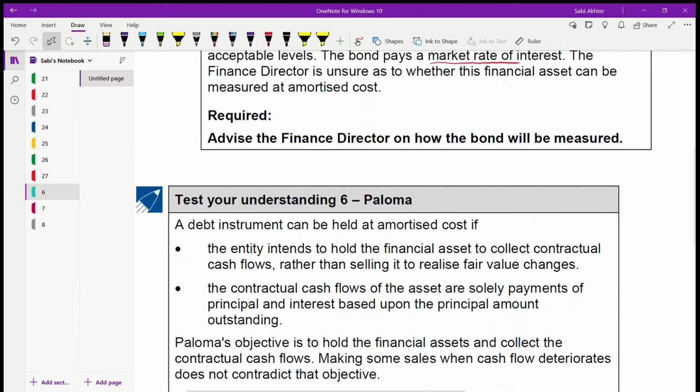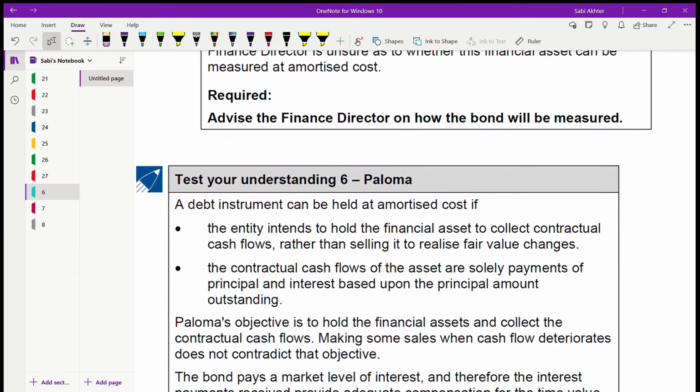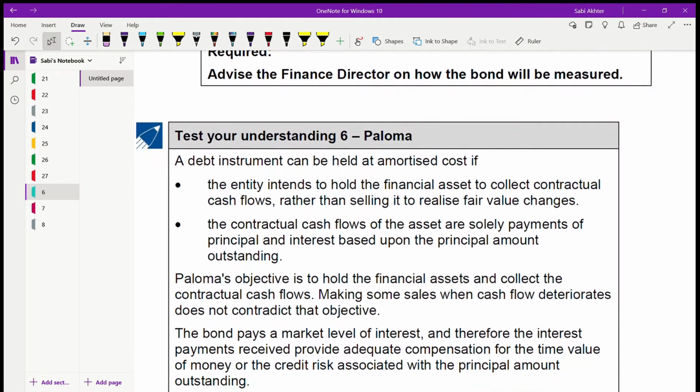So now, from IFRS 9, you are going to list down the criteria that need to be met before you can measure a debt instrument at amortized cost. These are the 2 points. First, you need to hold the financial asset to collect the contractual cash flows, right? Rather than selling it to realize the fair value changes, you have to hold it. Number 2, the cash flow should be solely principal and interest based on the principal amount.